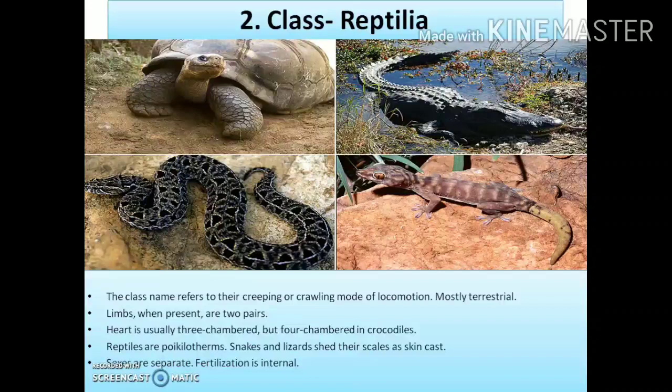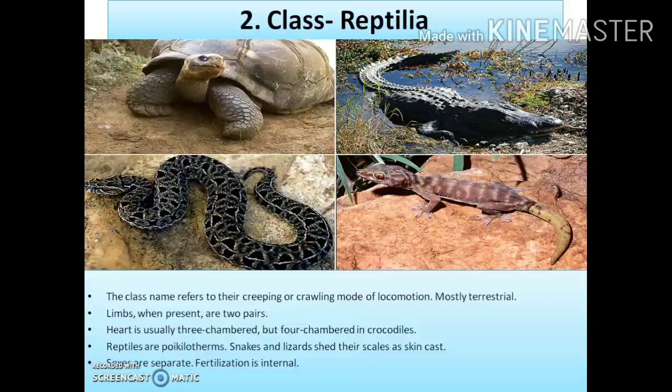The class name refers to their creeping or crawling mode of locomotion. Some animals under the class Reptilia are aquatic, while most of the animals are terrestrial. That is, some animals under the class Reptilia live in water, while the maximum of them live on land.